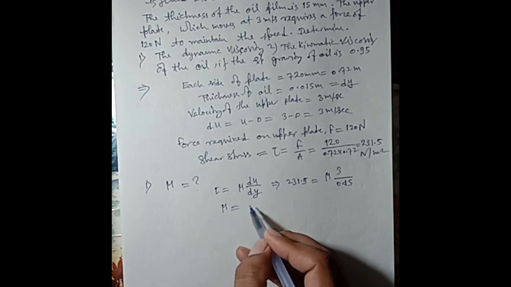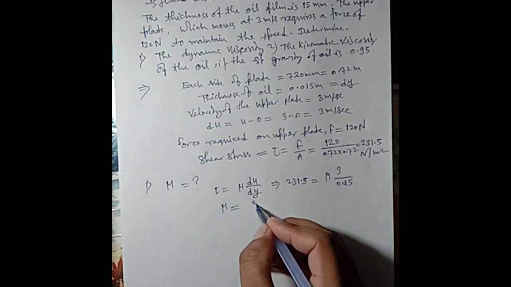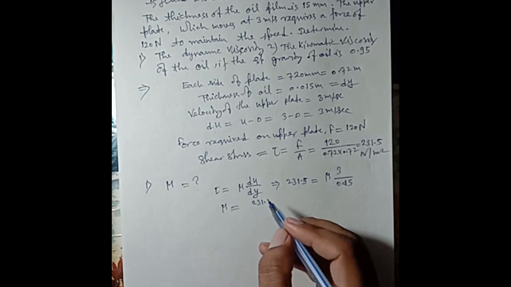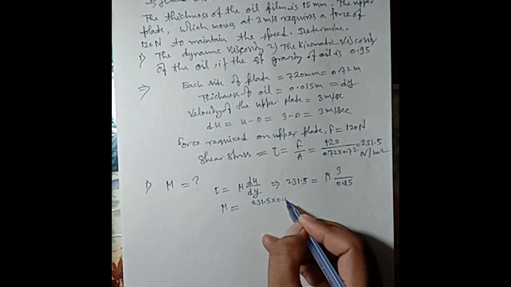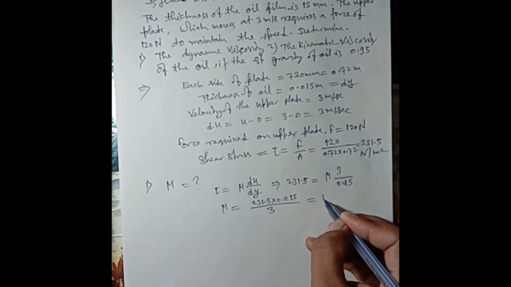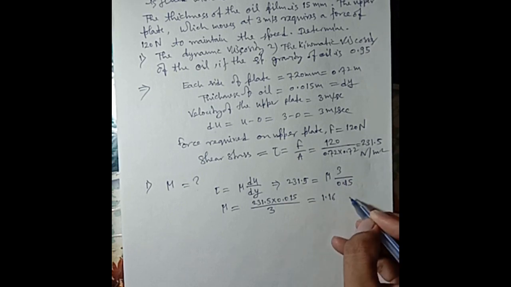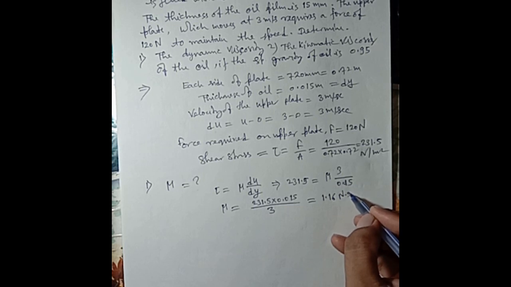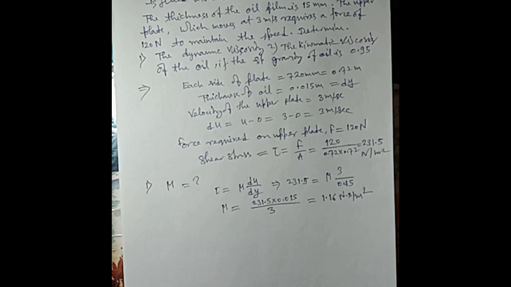Therefore mu is equal to 231.5 into 0.015 divided by 3, which is equal to 1.16 Newton second per meter square.